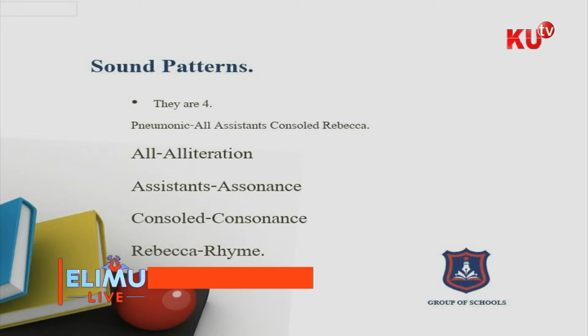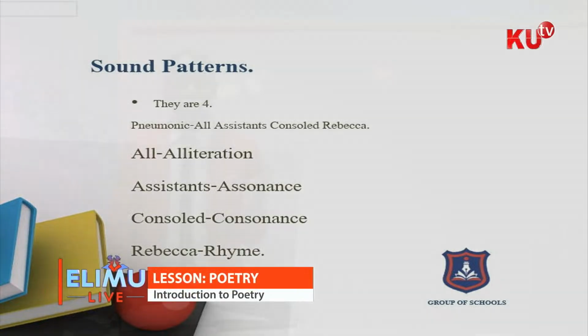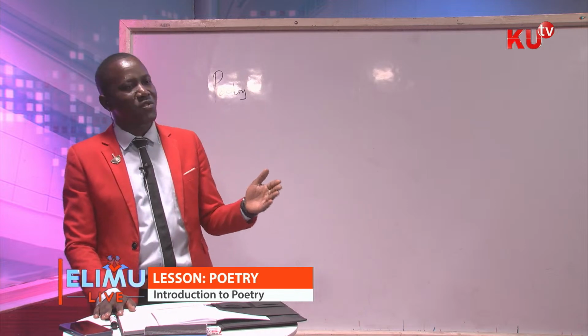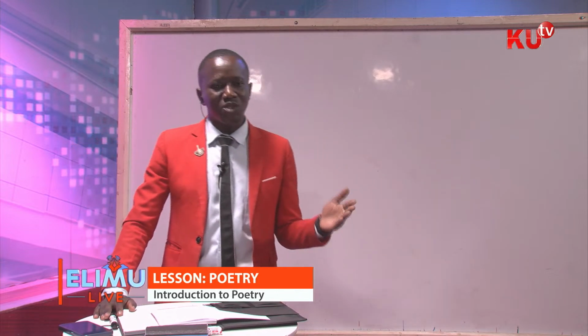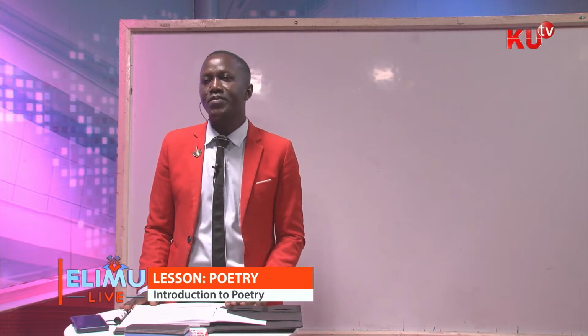So if you say all assistants consoled Rebecca, now all will stand for alliteration, as the first sound pattern. So we have alliteration, and the word assistants will stand for assonance, as the second sound pattern in poetry.